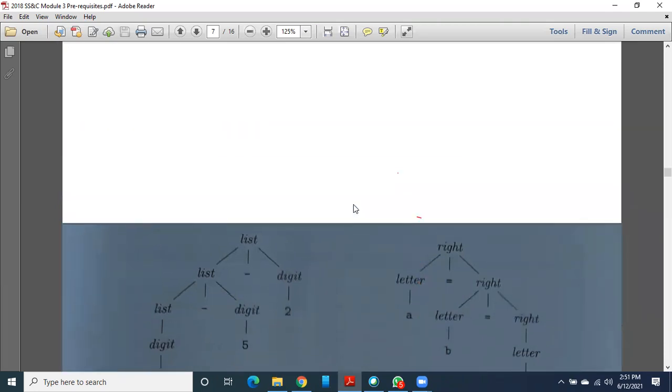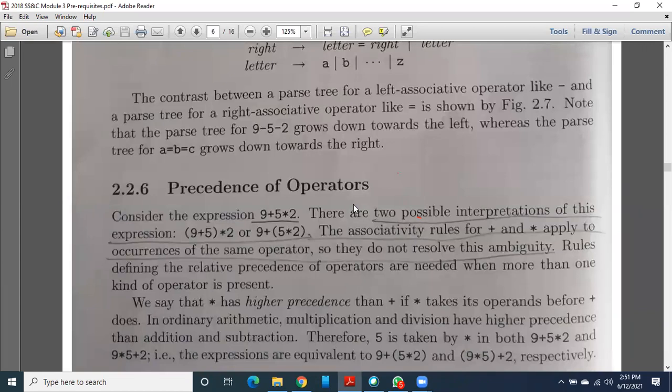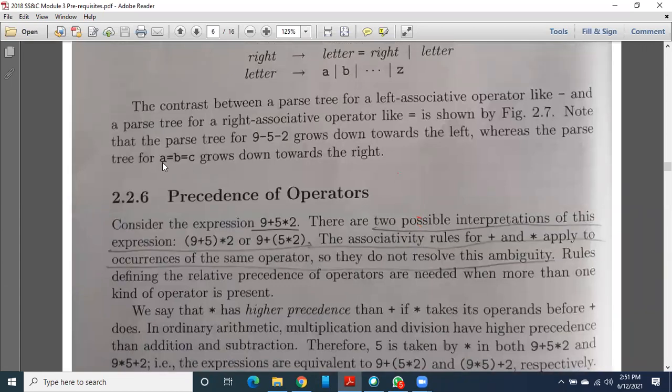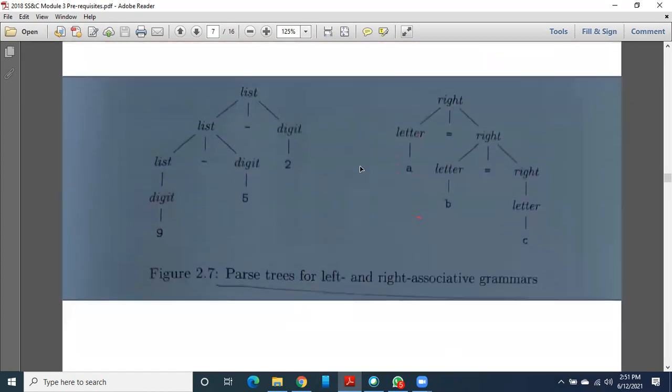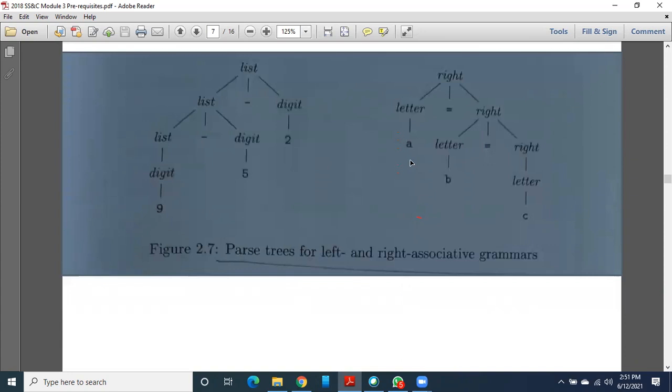And as I told you, among our operators there is one more, the equal operator, that is the assignment operator, which has right associativity, that is right to left. So in this type of expression, what happens? Because of right associativity, the C value will be assigned to B, and the B value will be assigned to A. So our parse tree or syntax tree looks like this.